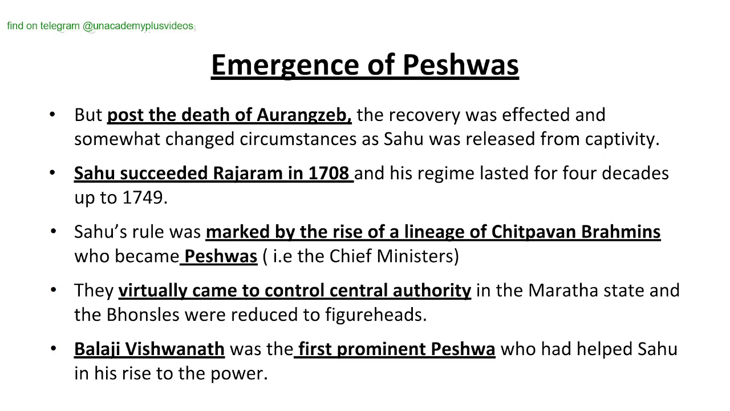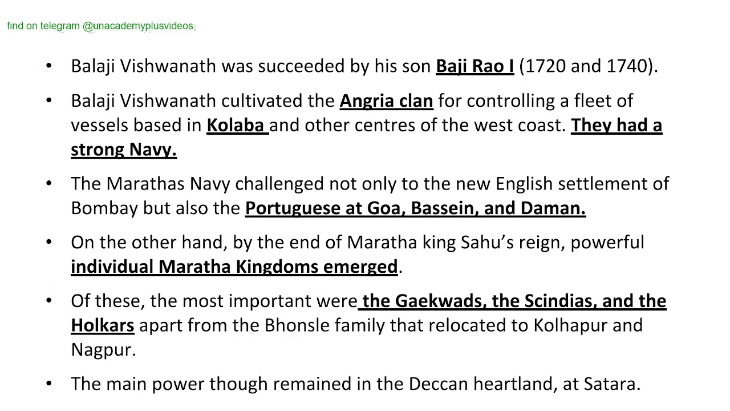Balaji Vishwanath was the first prominent Peshwa who had helped Sahu in his rise to power. Balaji Vishwanath was succeeded by his son Bajirao I, who held the office between 1720 and 1740. Balaji Vishwanath cultivated the Angria clan for controlling a fleet of vessels based in Colaba and other centers of the west coast. They had a strong navy. Sometimes the question could be asked directly about the clan and who cultivated the clan. That is Balaji Vishwanath.